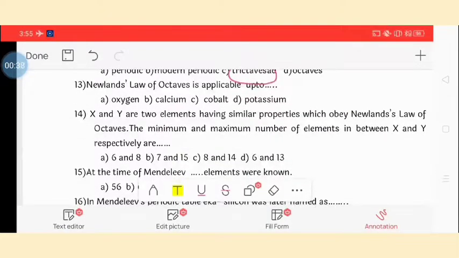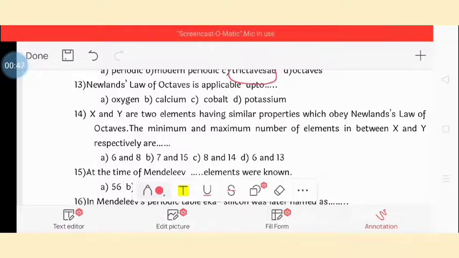Question number 13. Newlands' law of octaves is applied up to dash. So Newlands' law of octaves is applicable up to calcium only. Question 14. X and Y are two elements having similar properties which obey Newlands' law of octaves.